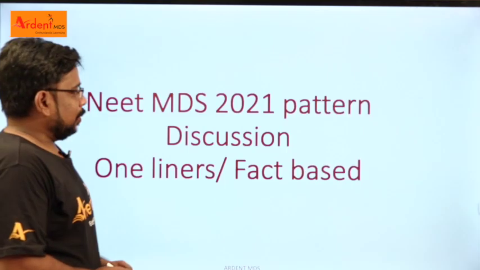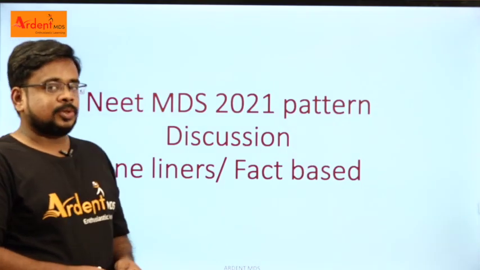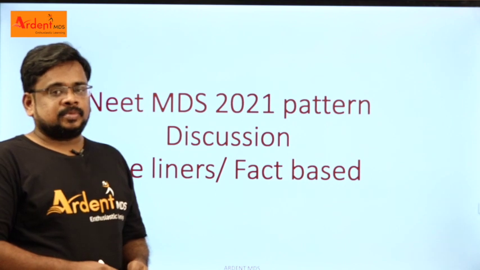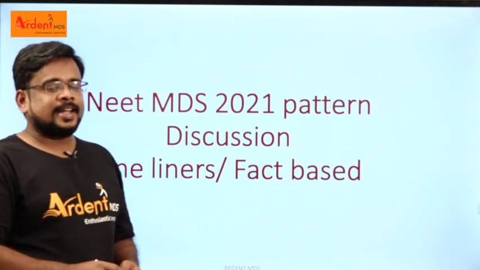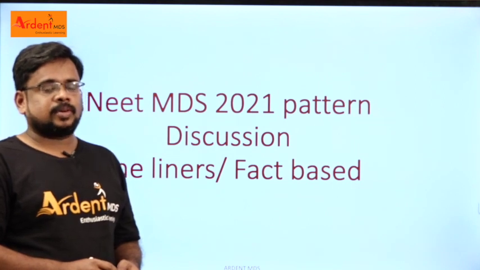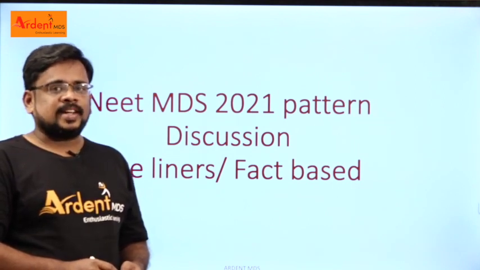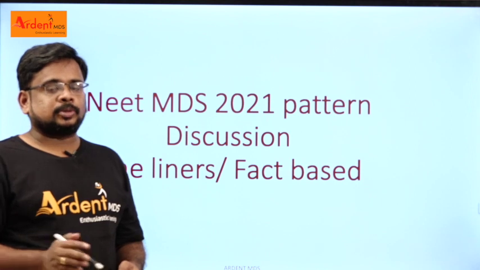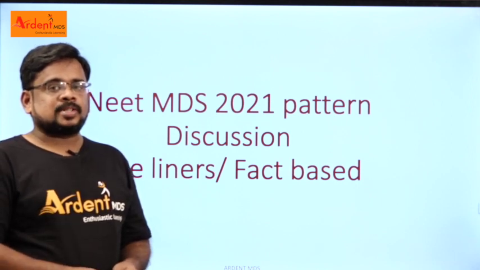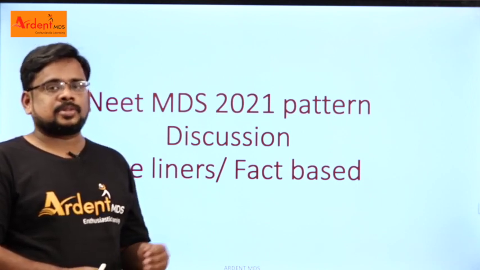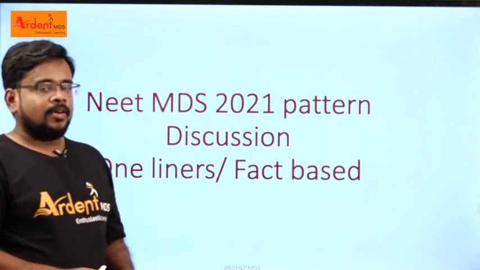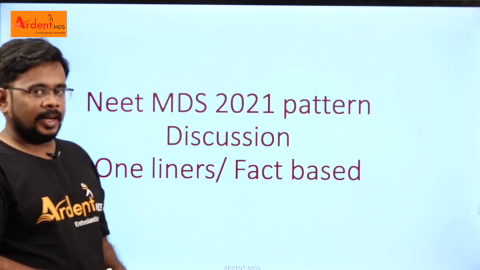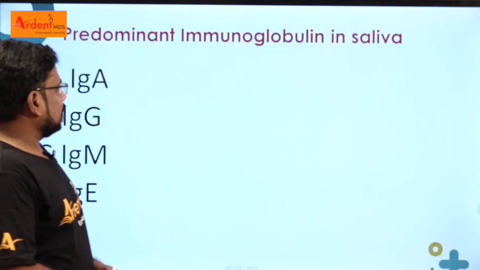Right? So coming to the NEET MDS 2021 pattern discussion. So all these are about one-liners or fact-based. So we from NEET MDS divide the NEET 2021 paper into three parts. One is picture-based questions, the other is fact-based questions, the next is concept-based questions. So this is part one, fact-based questions, or one-liners. Right, coming to the first question.